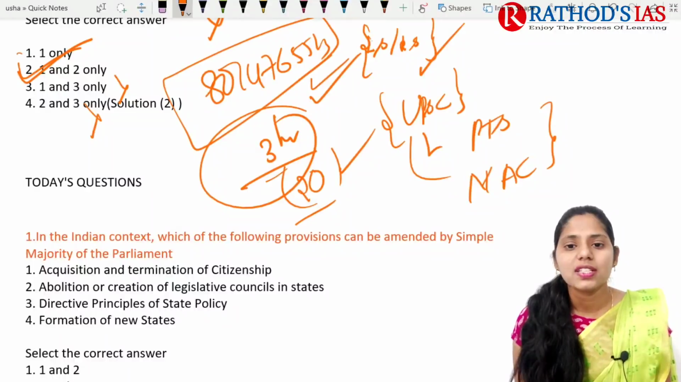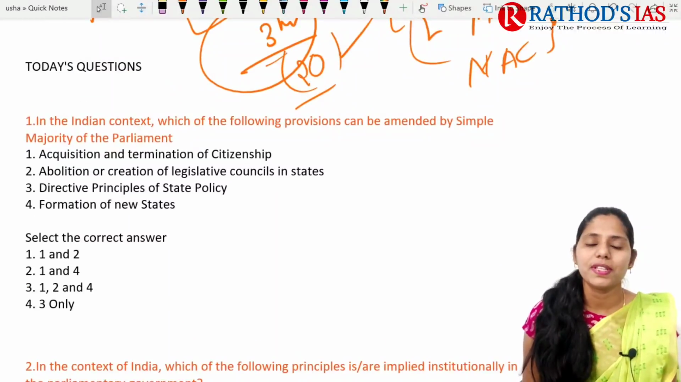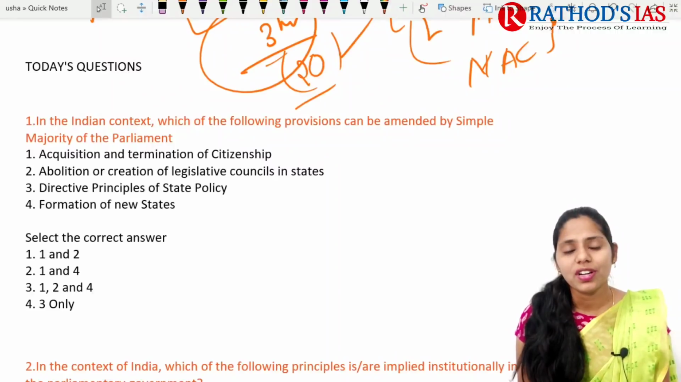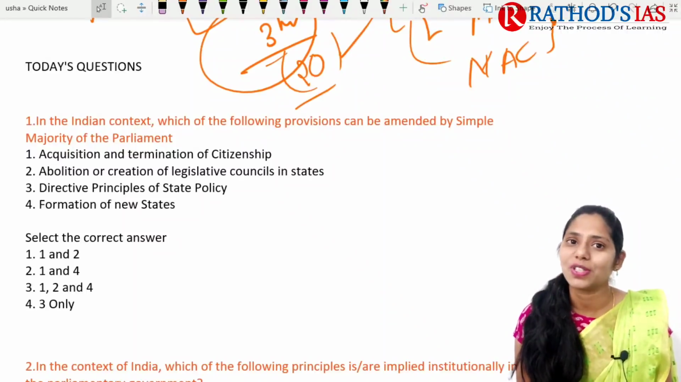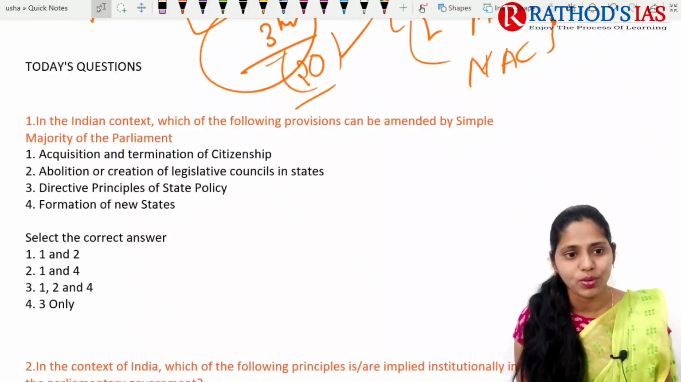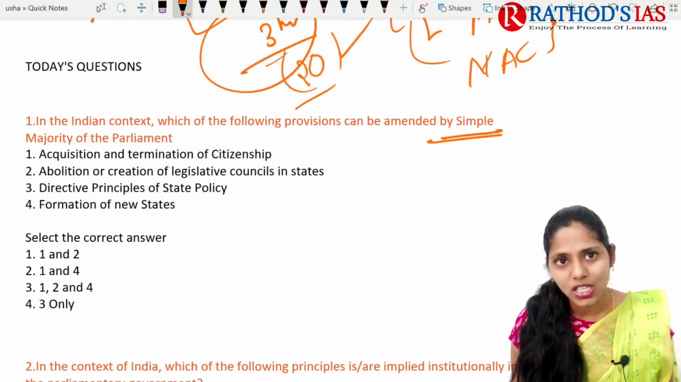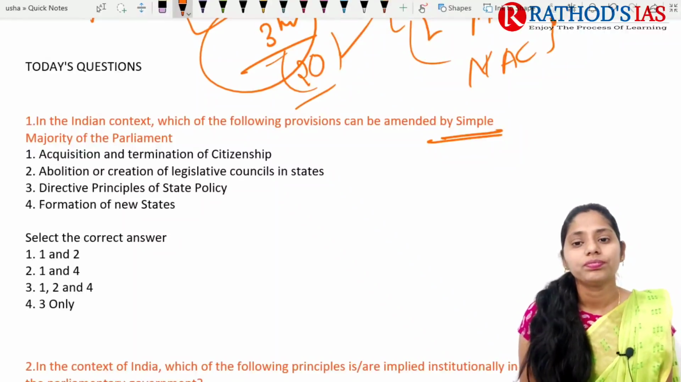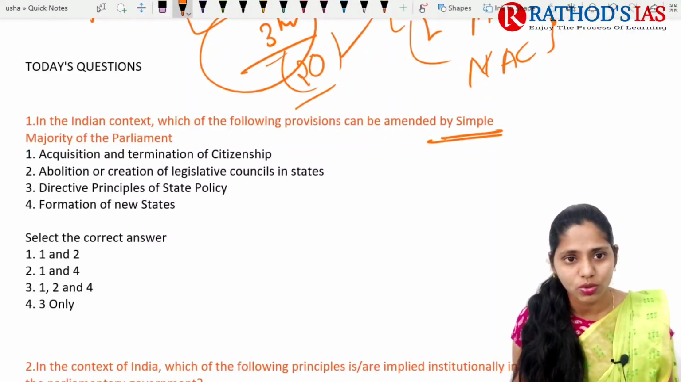Now let us try to see today's questions. The first one is regarding simple majority. Here you need to know about different types of majority: simple majority, effective majority, and you need to know what a special majority is and the types of special majority as well. That majority concept is very important from your prelims point of view. So the question is regarding simple majority. Please try to see the videos of Lakshmikant that I recorded, and after reading that, you can easily answer this question.